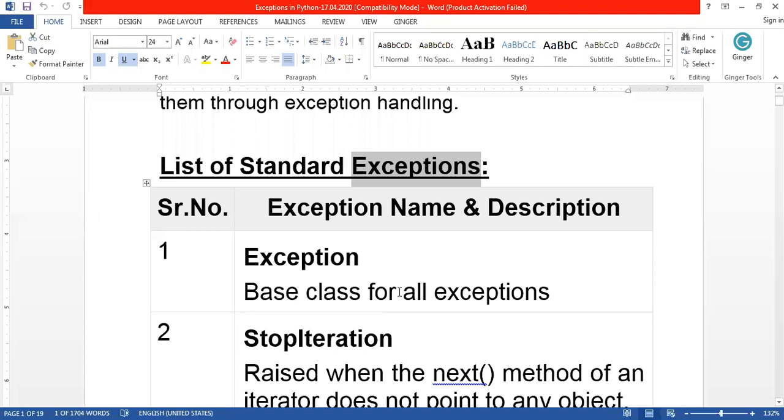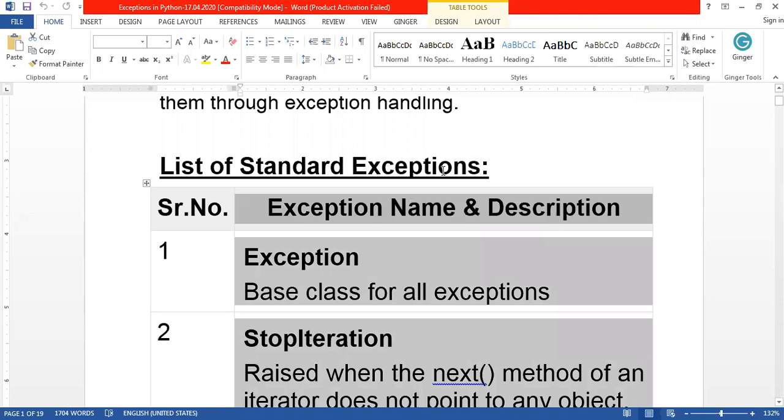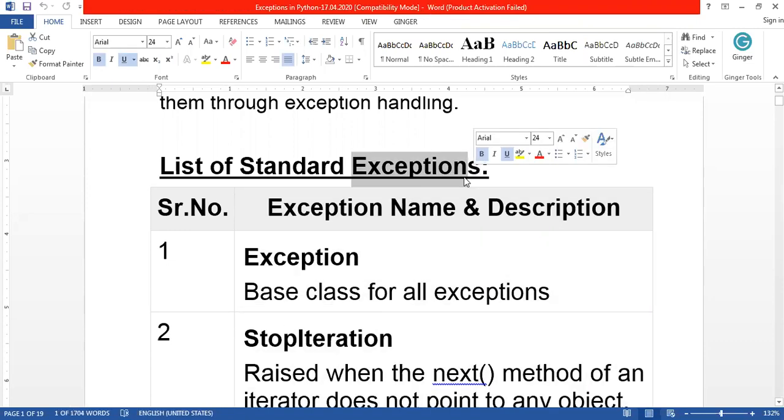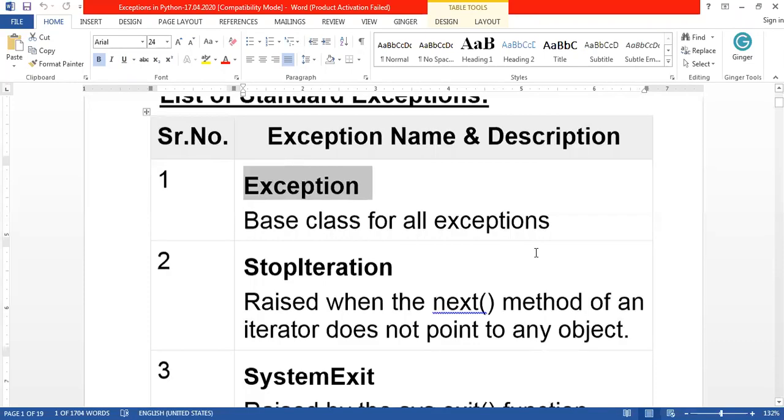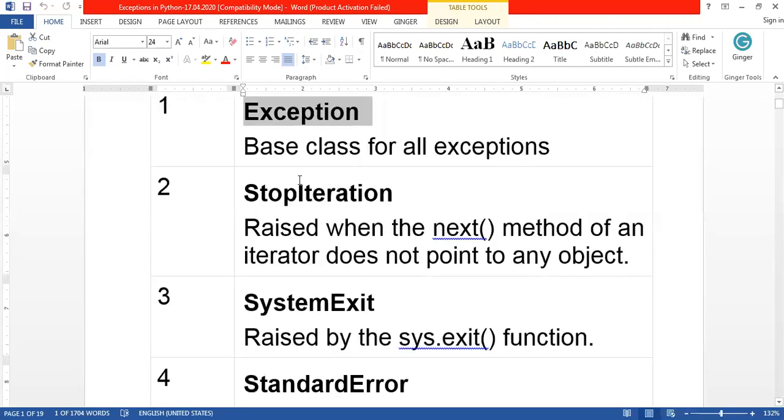Exceptions are nothing but error events. When an error occurs, that is nothing but a particular event, and that event is said to be an exception. So an exception is an event or an object that represents the occurrence of an error. There are some built-in functions already available based on this exception. The base class for all exceptions is the Exception class. Based on the type of error, there are already many exception classes available.